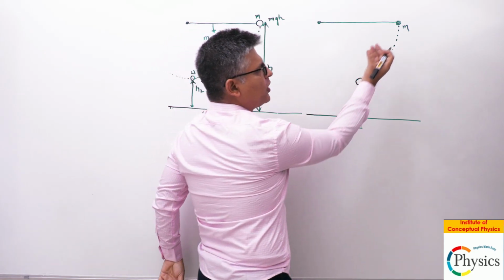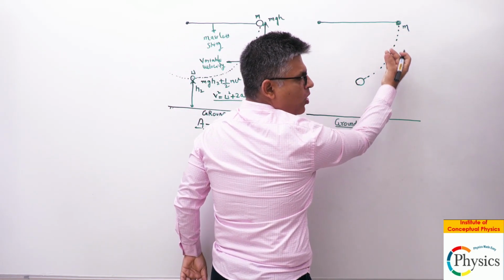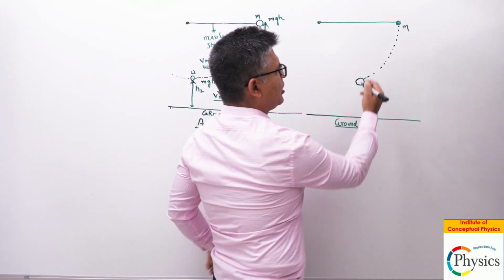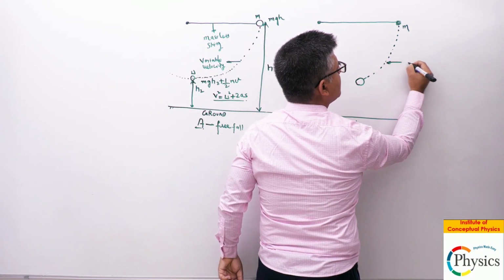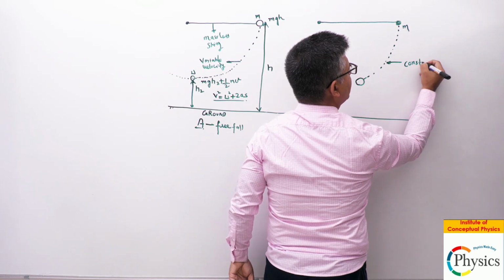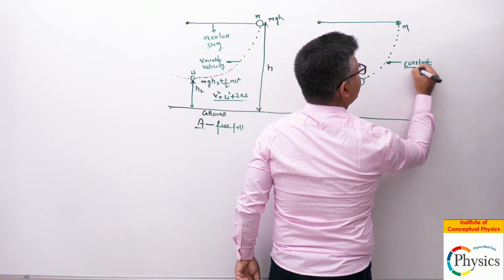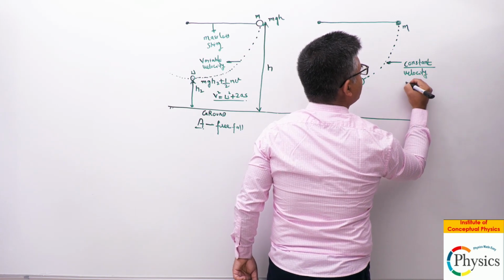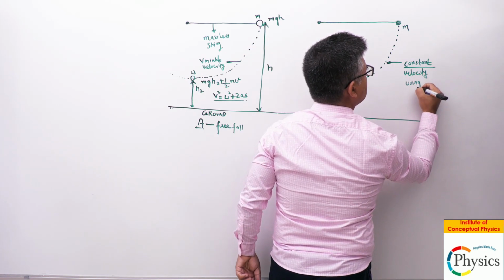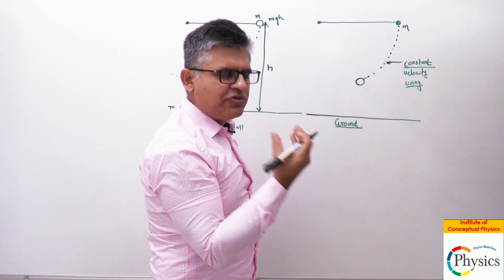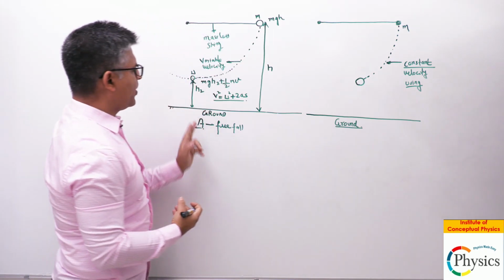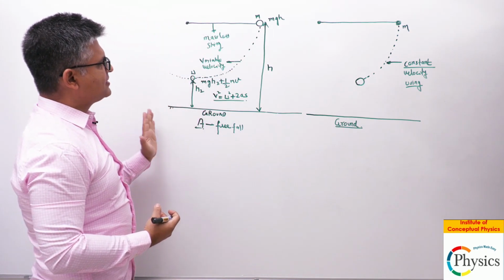What you're doing is you're controlling it because you're holding this throughout the journey to the bottommost point. So the velocity here is constant, okay? The velocity here is constant velocity using your hand, right? So you are using your hand. Can we apply the same equation we applied to this situation or not?